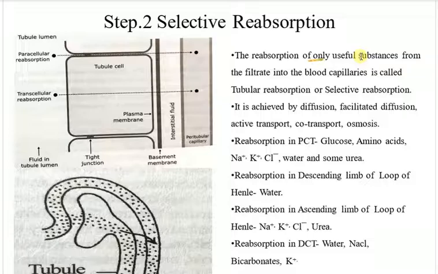Okay, only the useful substance, this is the keyword. Let me just mark it for you: only useful substances. It is achieved by diffusion, facilitated diffusion, active transport, cotransport, and osmosis. These are the processes through which this selective reabsorption is done.